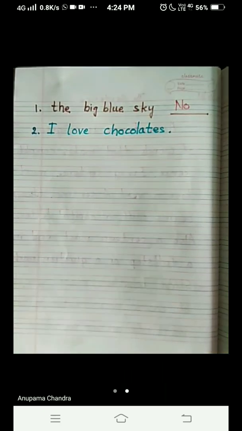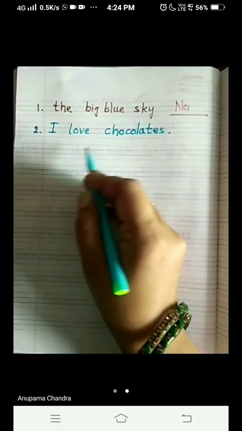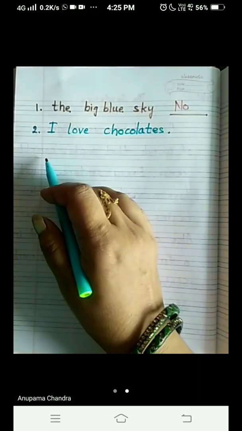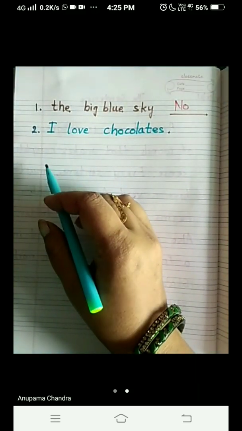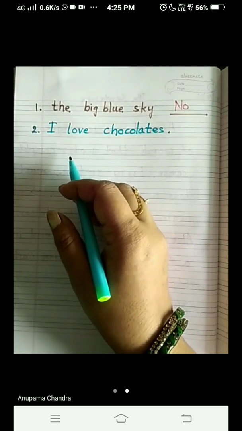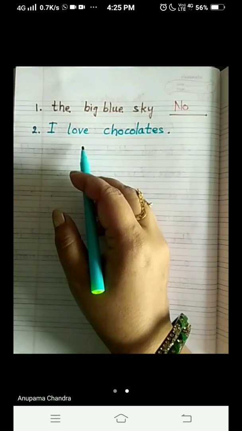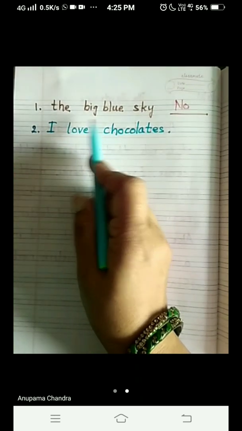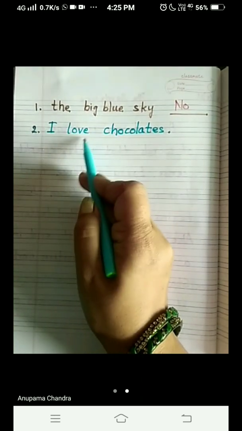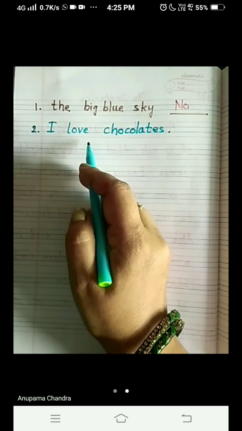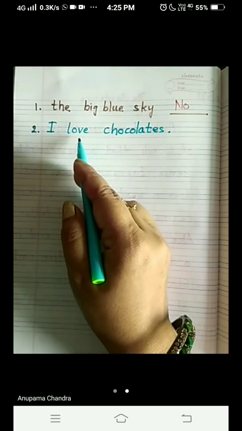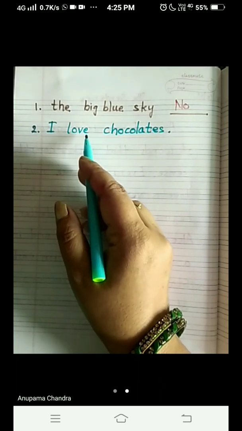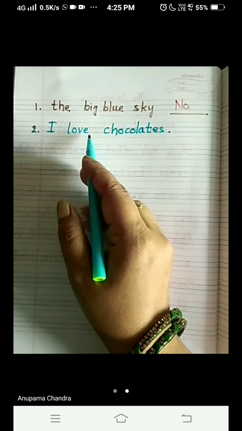Now we will see whether this is a sentence or not. What is the first thing we have to see? I love chocolates. Does it make sense? Yes, it does. Okay. What was the second one? It should have the verb, the doing word. What is done here? I love chocolates. So what are you doing? You are loving the chocolates. You like chocolates. So the word love is the doing word here. That is the verb. So the first one applies. The second one is also right.